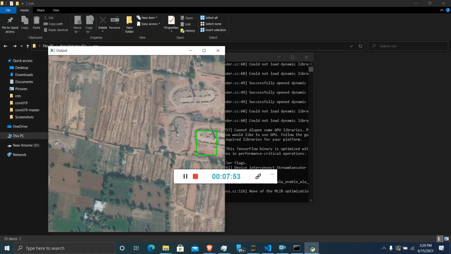So we can see that in this image, there are two brick lanes, and our model is only able to identify one of them. This is the major drawback we have observed with CNN in transfer learning, because in this methodology we'll only be able to detect one object per image.